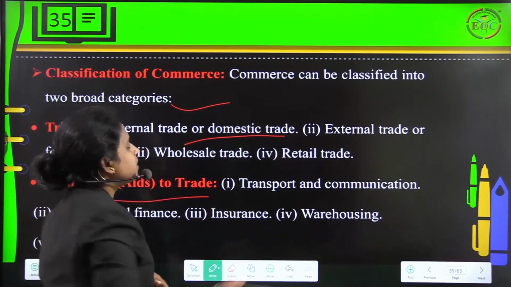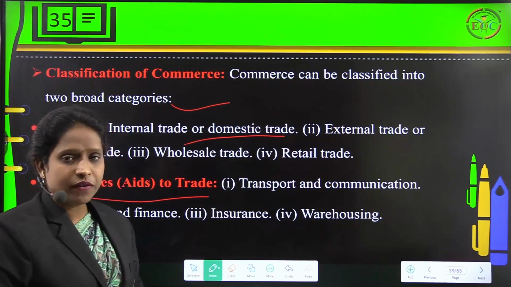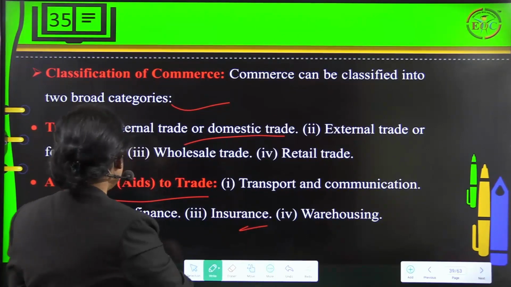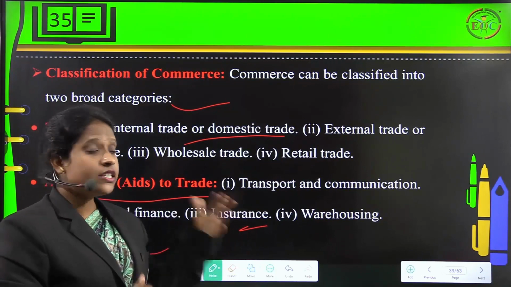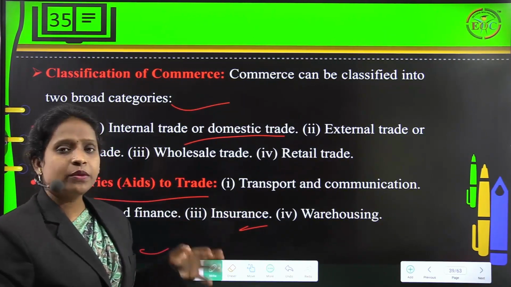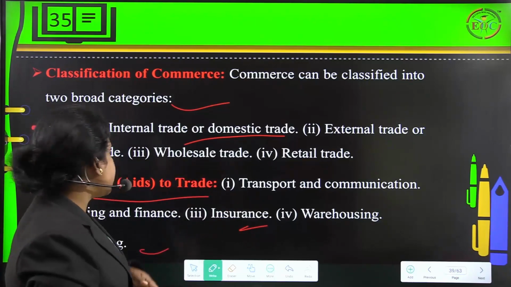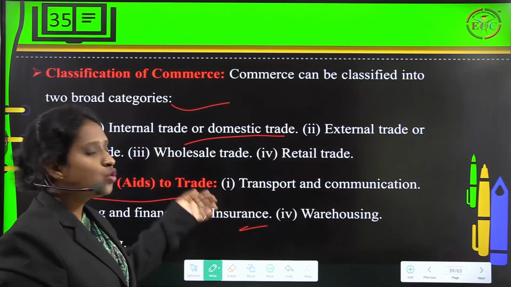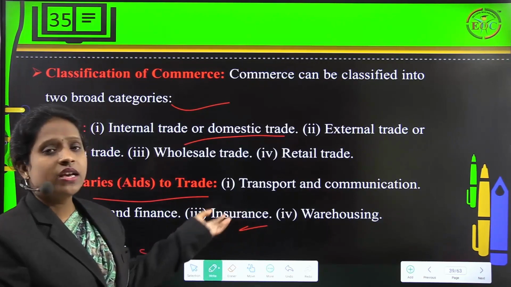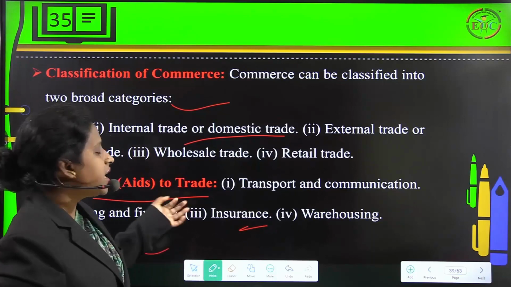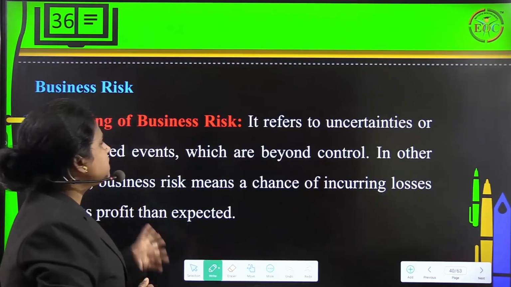Under auxiliaries to trade we have transport and communication, banking and finance, insurance, warehousing, advertising. Auxiliaries to trade is nothing but the facilities which are required to conduct a trading activity in the economy. So we need transportation and communication to do trade. We need banking and financing to do trade. We also require insurance. We also need warehousing, advertising. So that's the reason we call these things auxiliary to trade.